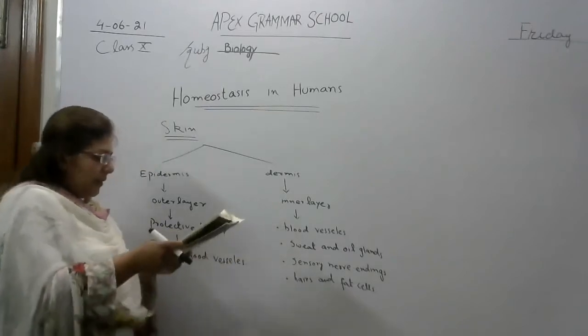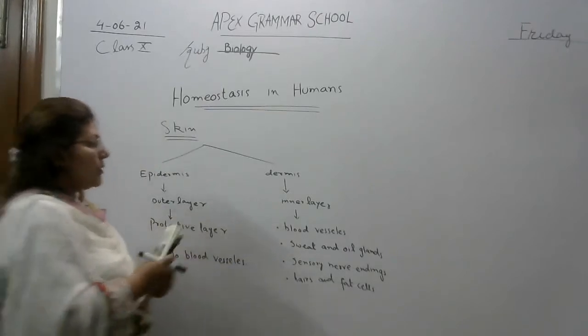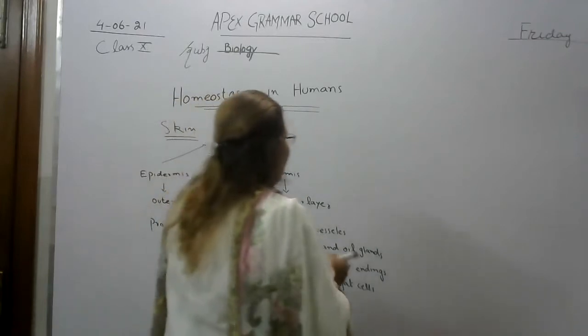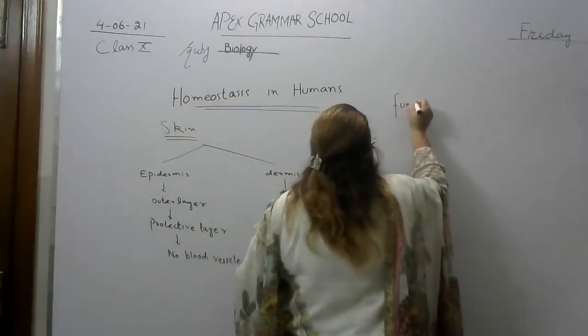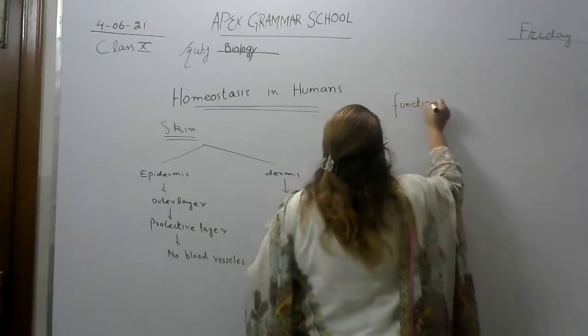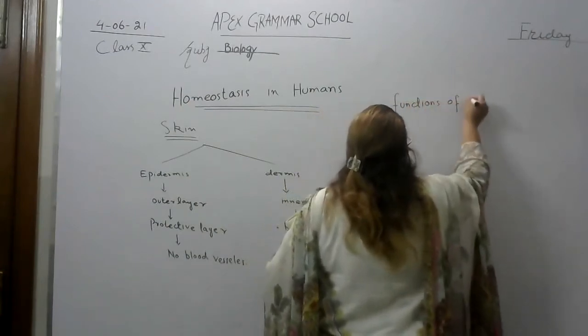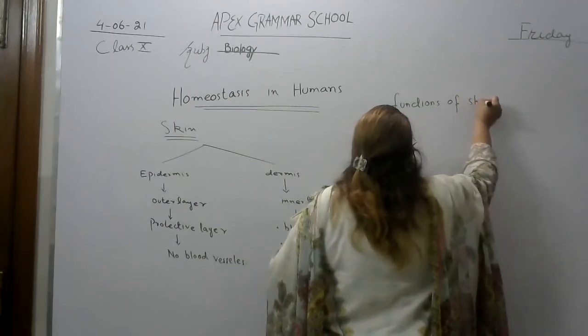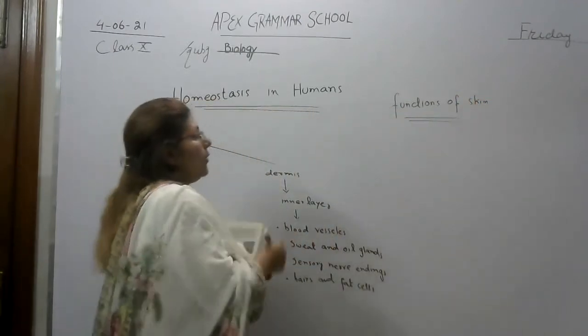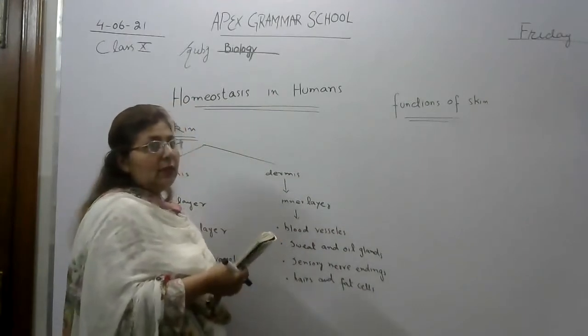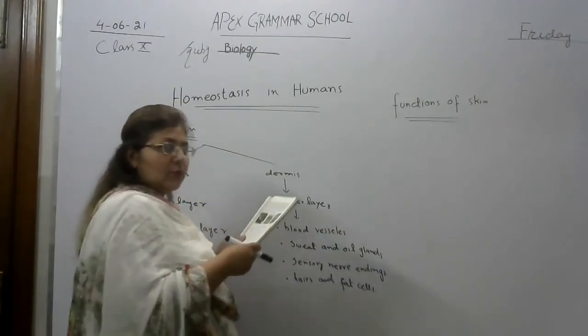Now we will discuss the functions of skin. What are the functions of skin? You can also say the importance of skin. What is the role of skin in the human homeostasis process?